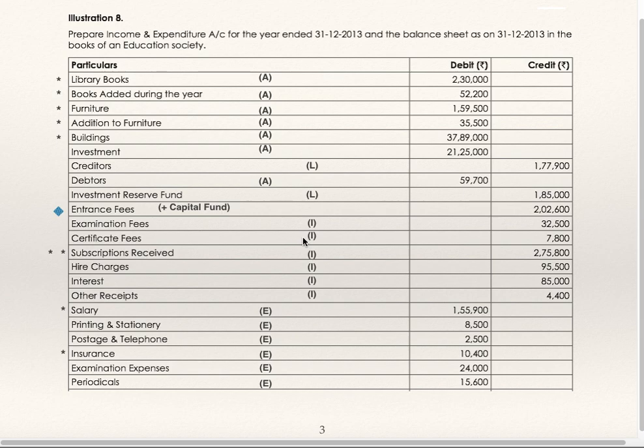Examination fees is income, certificate fees is income, subscription received is shown on the income side, it has got adjustments. Hire charges, income; interest income, other receipts income. Salary, printing and stationery, postage, telegraph, insurance, examination expenses, periodicals are all to be recorded on the expenditure side. Salary, insurance, subscription, library books, furniture and buildings have got adjustments. I will let you know how it is to be done.